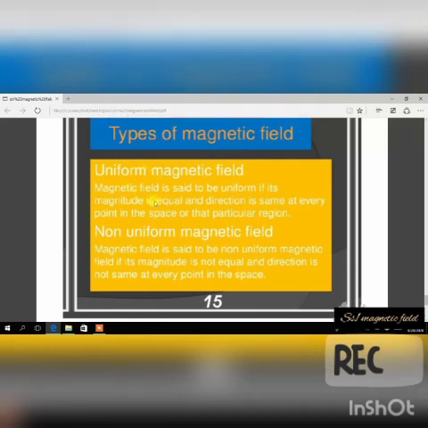So if its magnitude is the same at every point in the space and the direction is the same, then it is a uniform one. Whenever you're talking about anything uniform, you're talking about everybody being the same. That's why you all have a uniform whenever you want to come to school, because anything called uniform in the English language means they are all the same. So when something is non-uniform, the magnitude of the magnetic field is not equal and the direction is not equal at every point in space.